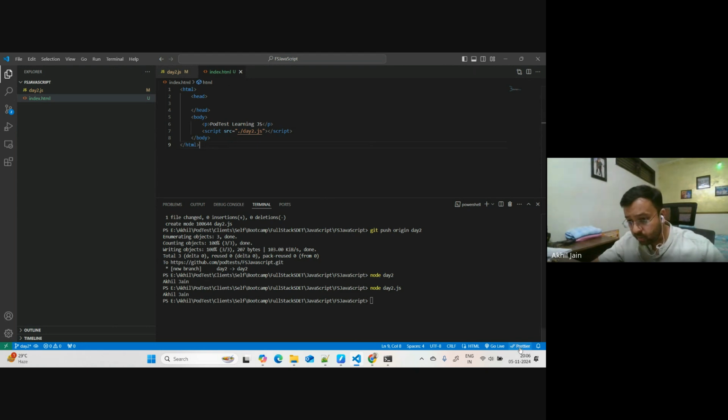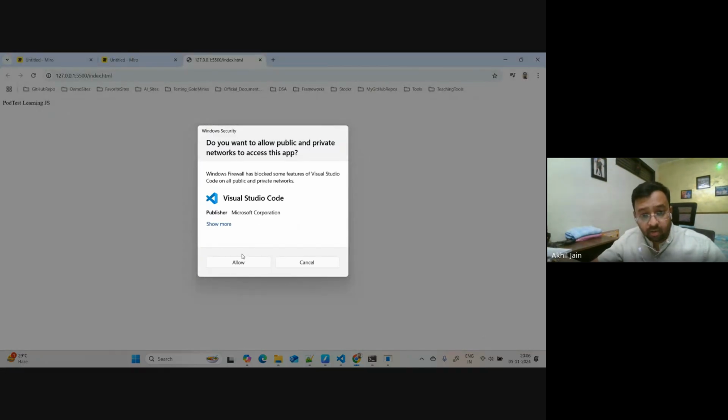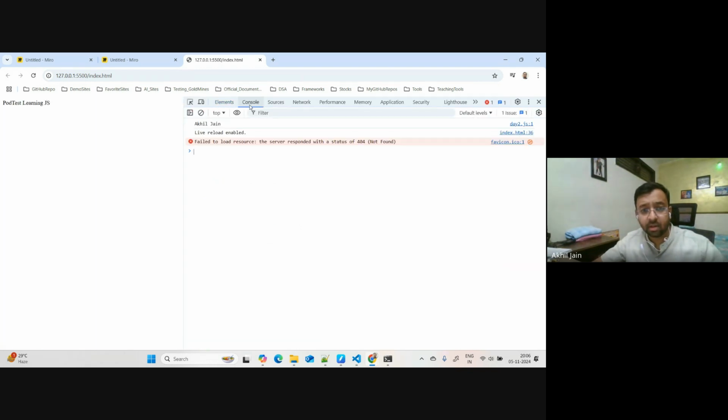To run this, I have installed a Go Live server, which just runs this HTML file on the browser. So if I run this, let me see. Okay, do you want to allow? Yes, I want to allow. If you see, it has already run that file index.html and prints this. Let me open the console tab. If you see this, it prints Akilgen here.